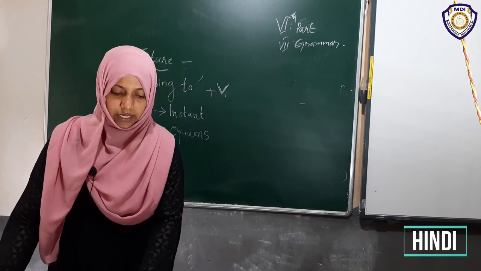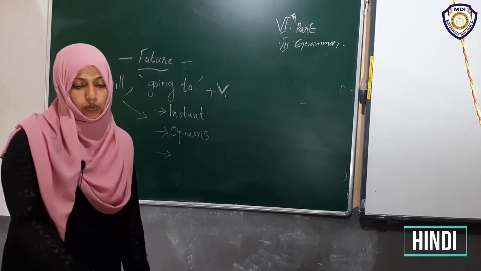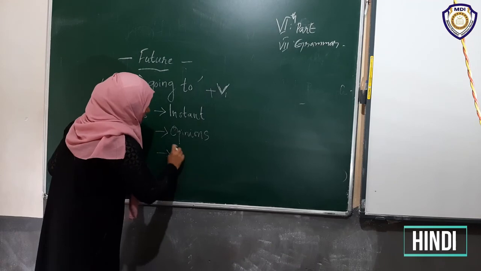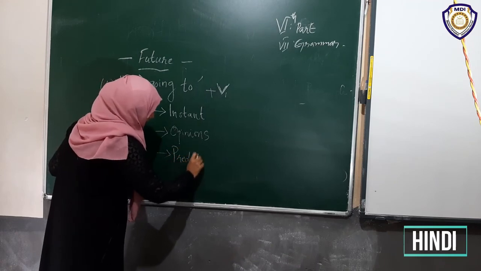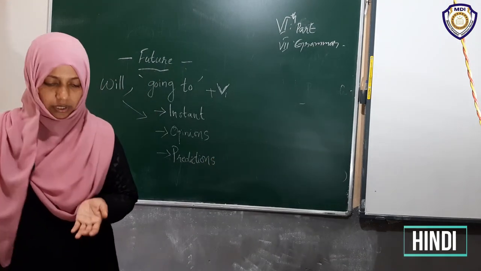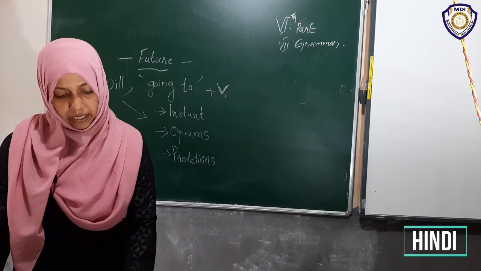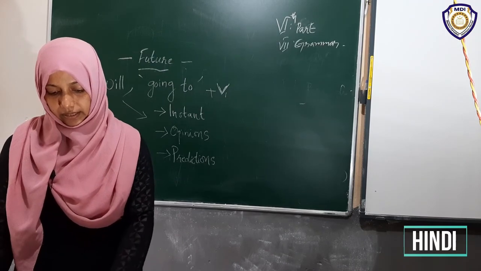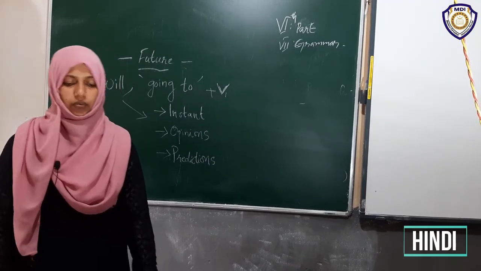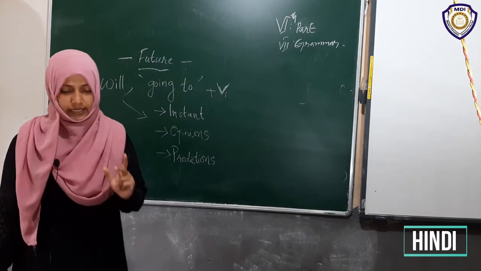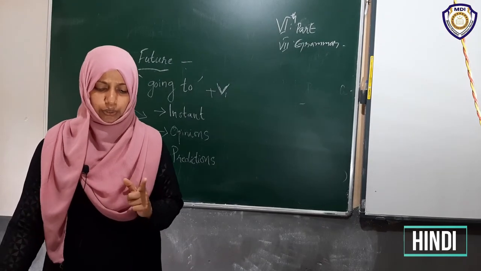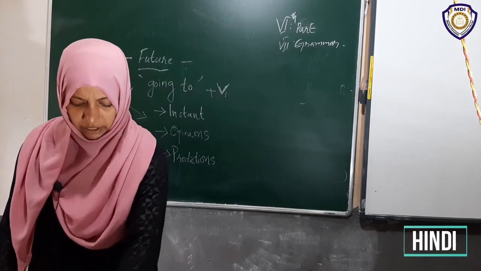Which is the next one? To make predictions. For example, the world of medicine will be very different in 2050. That is for making predictions, predicting our future. Next, to make requests, promises, threats or offers of help. Will you promise never to do that again? Will someone open the window please?